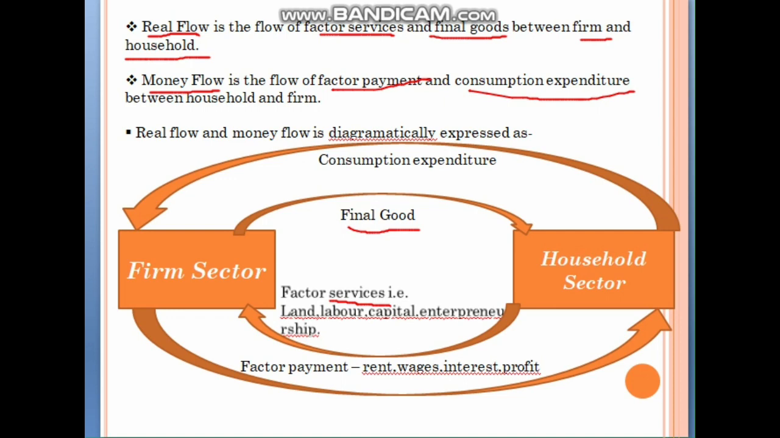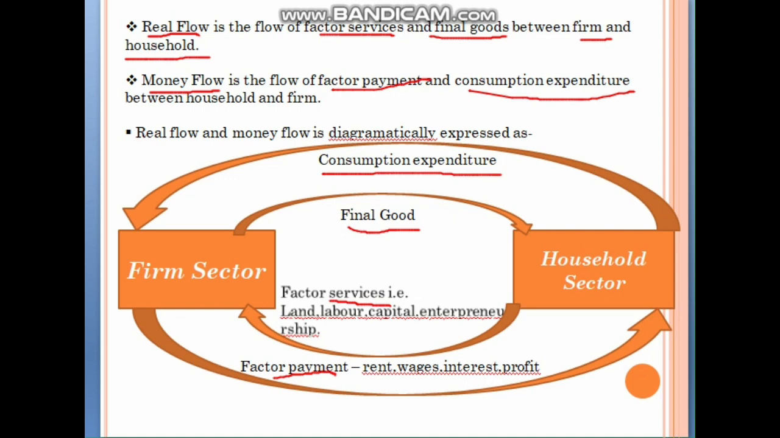So the final goods which the firm sector gives to the household sector are consumed by the household sector. So the household sector needs to pay for that. So it pays the consumption expenditure to the firm sector. And then the services which the household sector has given to the firm sector, the firm also needs to pay for. So in return for factor services, it pays factor payments.